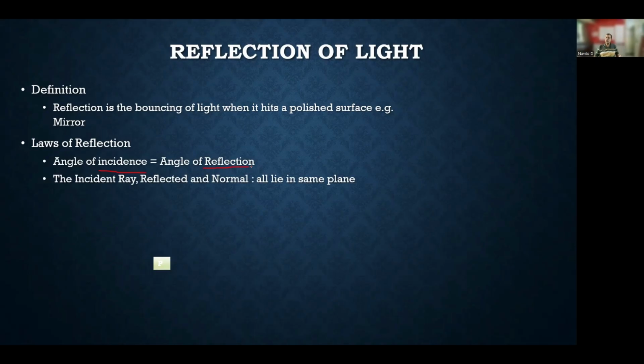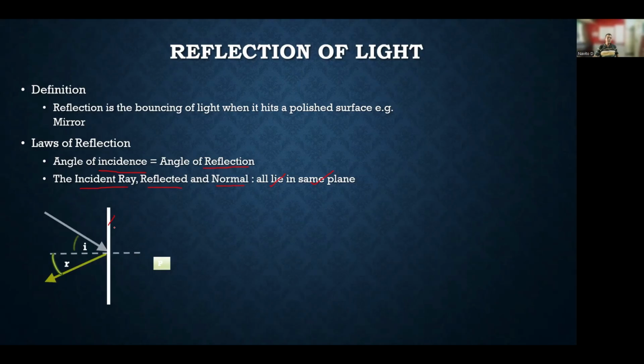And subsequent to that same law, all the rays, that is the incident ray and the reflected ray, with respect to the normal, all lie in the same plane. If this is the plane, then all the incident rays falling on me and getting reflected lie in the same plane.